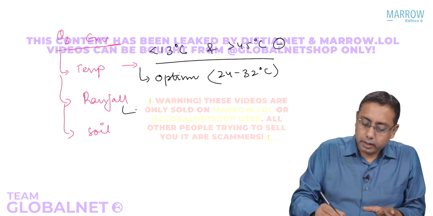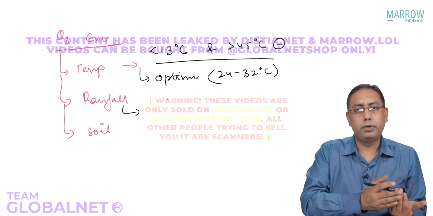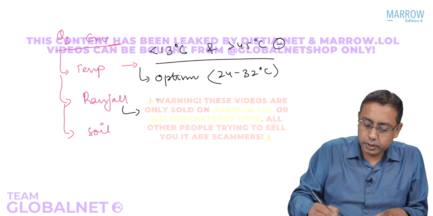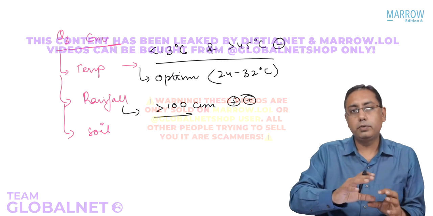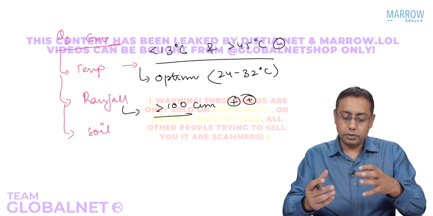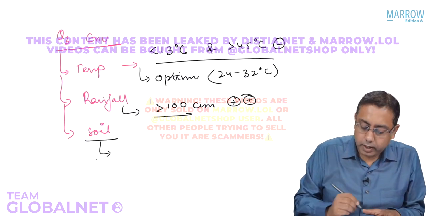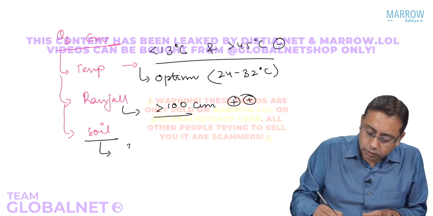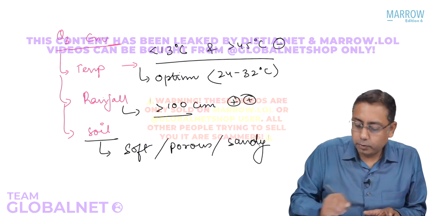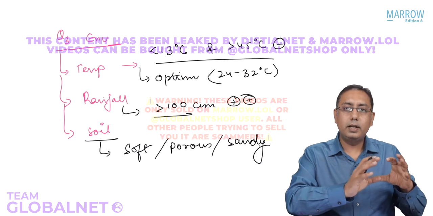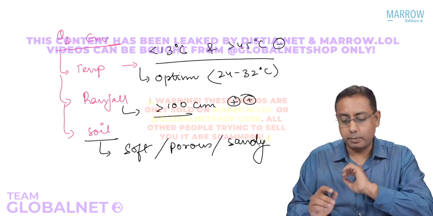That is the optimum. Rainfall, anything which is less rainfall is fatal or lethal. It inhibits embryonation. So dryness will inhibit embryonation. Rainfall of more than 100 centimeters is promotive to the larval formation from the egg. So the infection actually fulminates in more rainfall. If you talk about the soil, the best type of soil is soft, porous, sandy soil for hookworm, and hard, clayey soil for Ascariasis. So please remember these small important points about the environmental features.